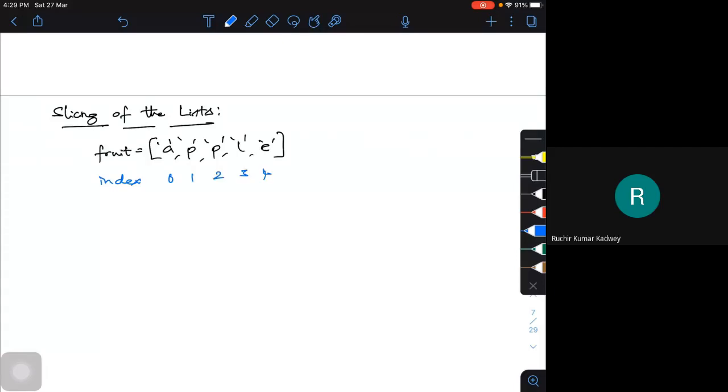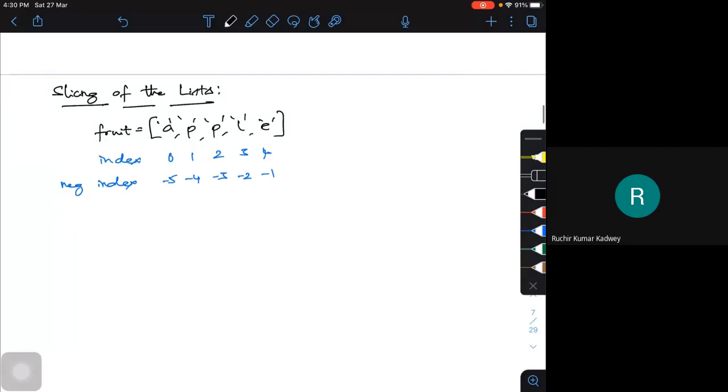If I go with the negative indexing, it starts with -1, -2, -3, -4, -5. Now, I will try to do some kind of operation with this. So let me write that. I want to use this slicing operation.